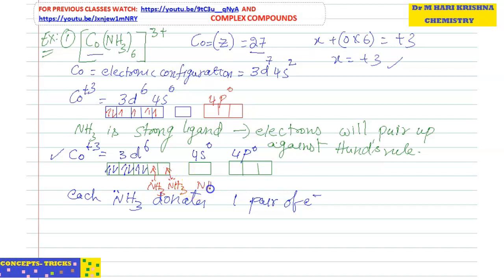Like this, 6 ammonia donate 6 pairs of electrons, then form bonds. So how many orbitals are used? First they used d2, next s, 1s, then 3p subshells. So this is the hybridization.